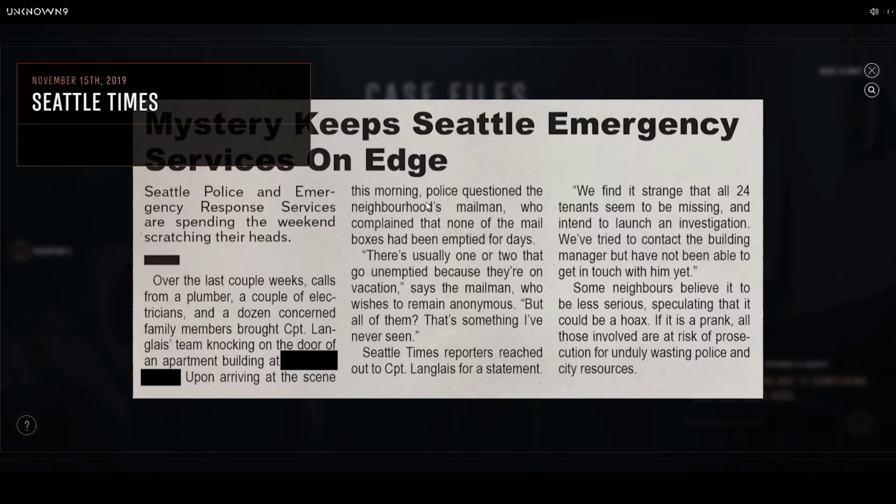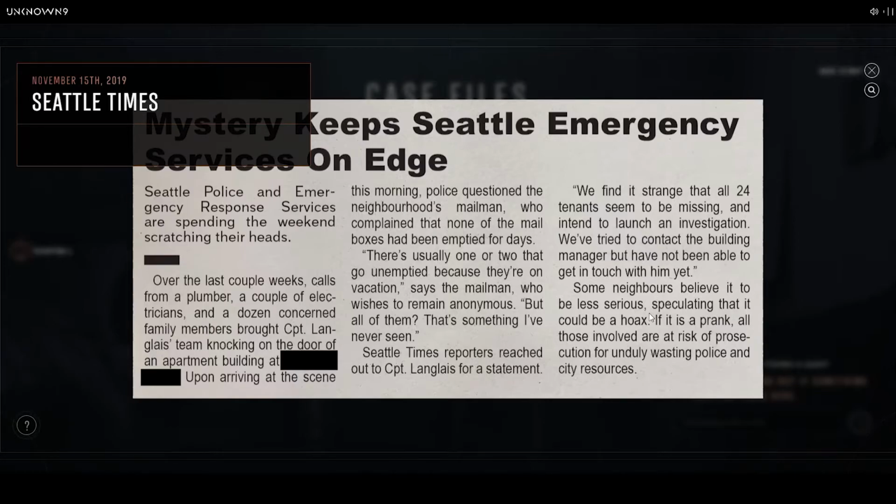Upon arriving at the scene this morning, police questioned the neighborhood's mailman, who complained that none of the mailboxes had been emptied for days. There's usually 1 or 2 that go unemptied because they're on vacation, says the mailman who wishes to remain anonymous. But all of them? That's something I've never seen. Seattle Times reporters reached out to Captain Langlais for a statement. We find it strange that all 24 tenants seem to be missing and intend to launch an investigation. We've tried to contact the building manager but have not been able to get in touch with him yet.